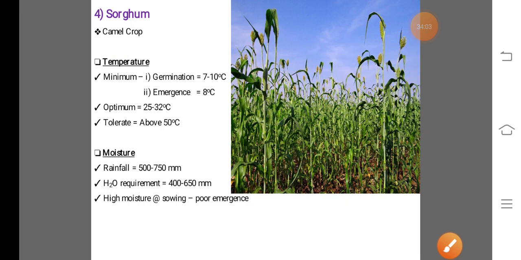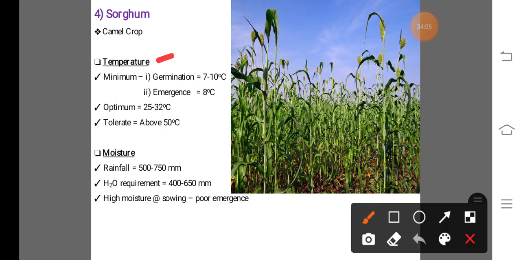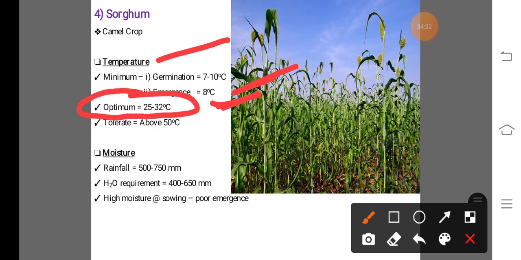Now the climatic requirement, in case of climatic requirement, temperature requirement of the sorghum crop. For the germination, minimum temperature required is 7 to 10 degrees Celsius, and for the emergence, minimum 8 degrees Celsius temperature is required. And for the growth and development of the crop, the optimum temperature requirement for the sorghum crop is between 25 to 32 degrees Celsius. This optimum temperature is favorable for the crop growth.